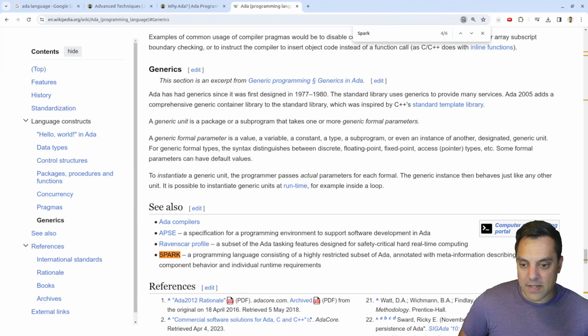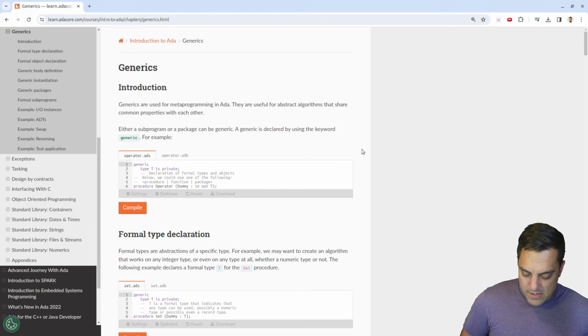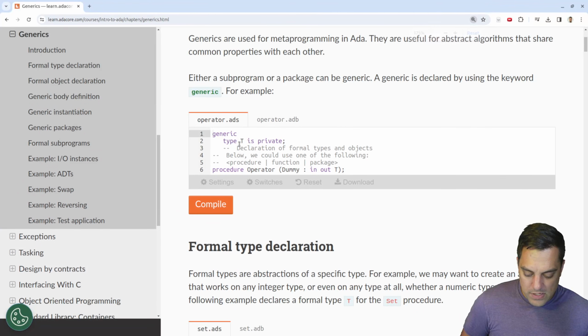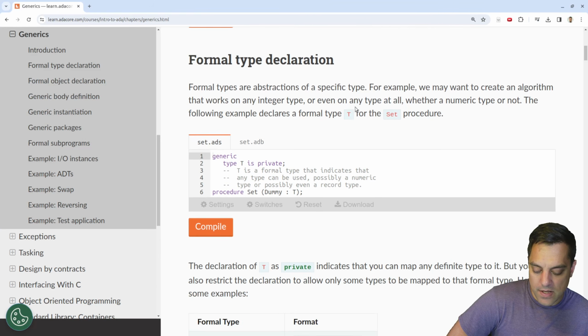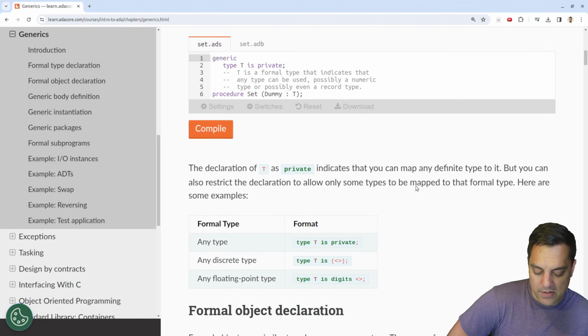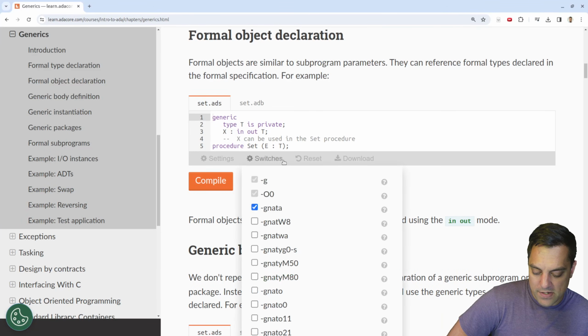Let's just search maybe. If I search Ada generics, bring in another browser tab here. I just want to see a really simple example. Type T. Okay, so you just assign it some generic type here. That's pretty clean. I've always liked how D's done their generics, to basically just have parentheses and then the type parameters. This is also fine. Again, very Pascal style here. So that's pretty clean. Okay. Formal object declaration here.